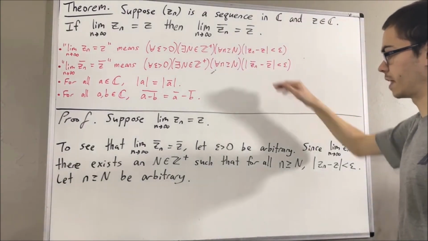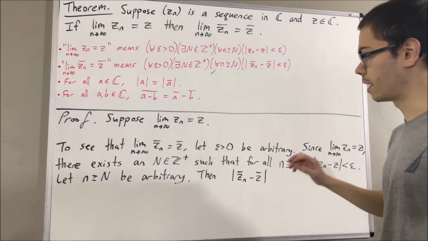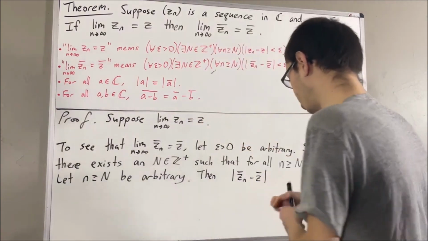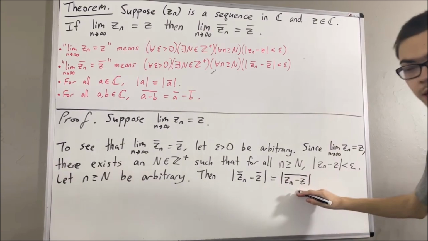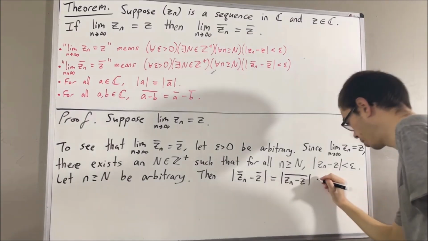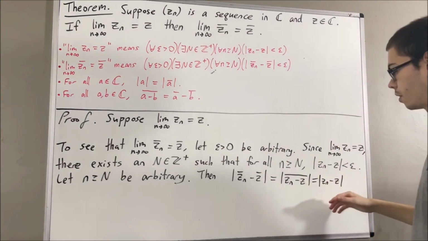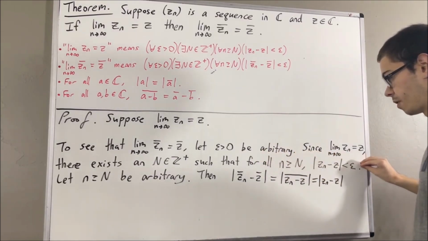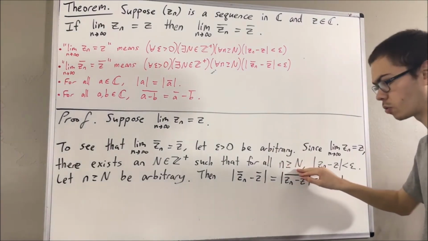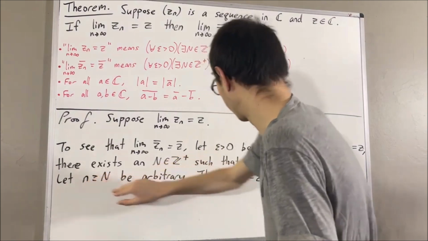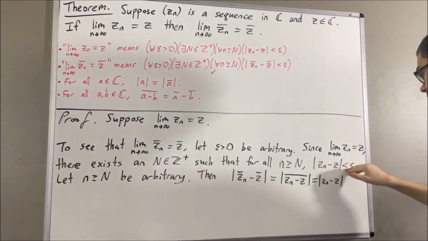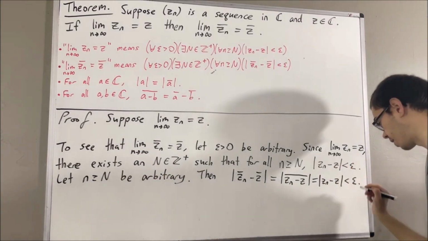So let's start out by writing the left-hand side. And now, using the second fact about complex conjugates, we know that this is equal to this. But then using the first property about complex conjugates, this is just equal to this. But then notice, we know that this statement is true. This statement works for all n greater than or equal to capital N. So in particular, it must work for the n we have here. So taking n to be the n we have here, we have that the absolute value of Zn minus Z is less than epsilon. So this is less than epsilon.